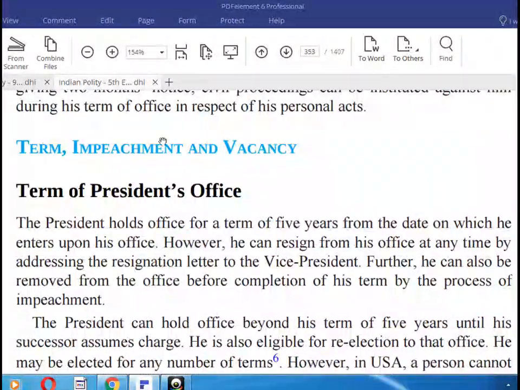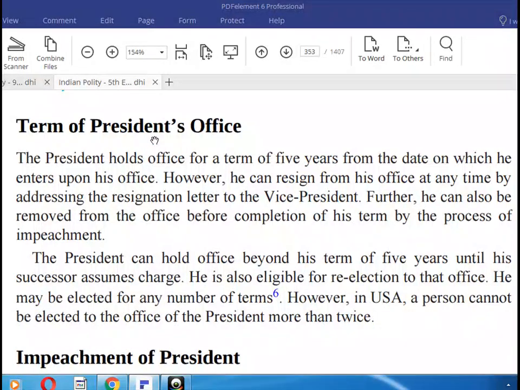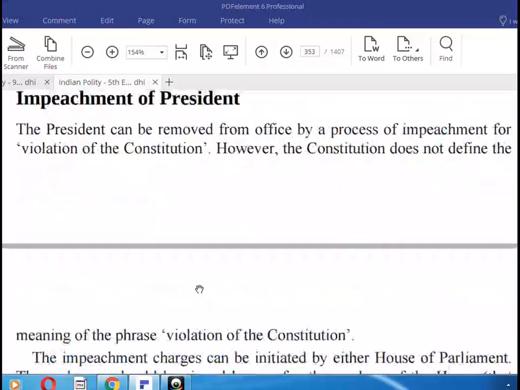Okay, next: term, impeachment and vacancies. The term of the President is five years. He can resign from his office at any time, addressing the resignation letter to the Vice President. Further, he can be removed from office before completion of his term by a process of impeachment. He holds office for five years, and he can also be re-elected. He may be elected any number of times. In the USA, a person cannot be elected more than twice as President.